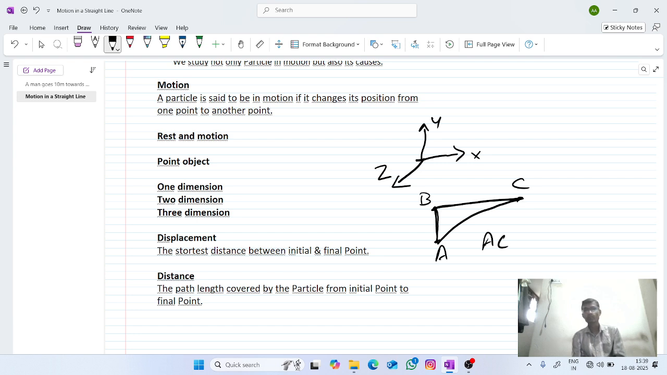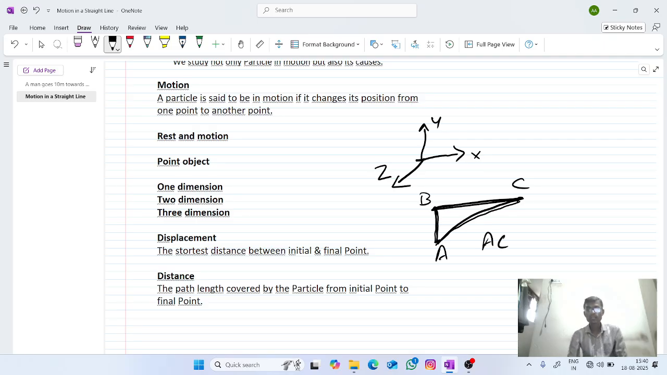So for example, now I am moving from Bangalore to Hyderabad. Again from Hyderabad I will go to Mumbai. So this is Bangalore, this is Hyderabad, then I am going to Mumbai here. So I get the total path covered from point A to point B, and again from point B to point C. Total distance I will get there. This is known as distance here. But displacement means I am choosing the shortest distance from point A to point C.